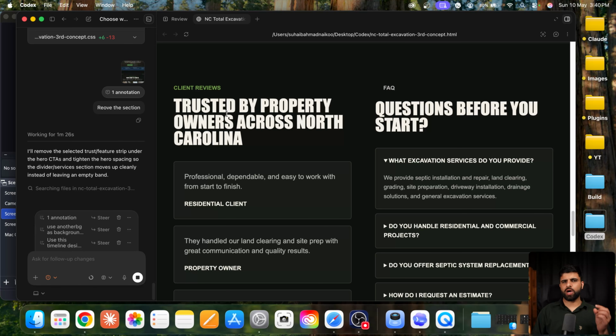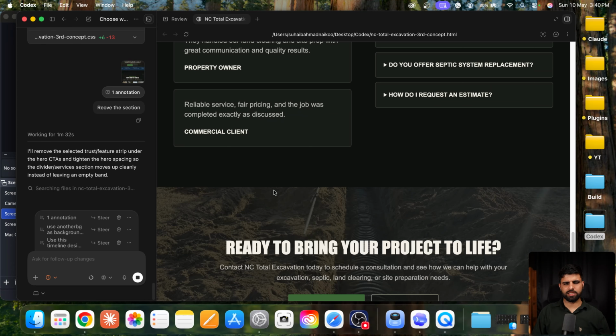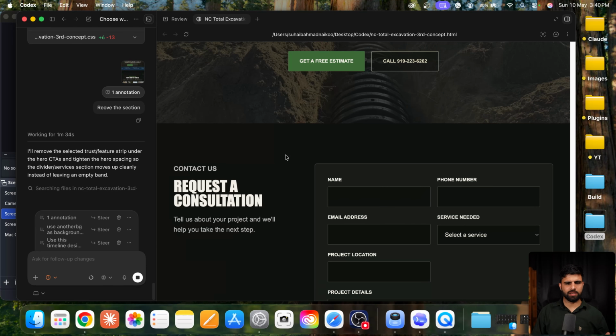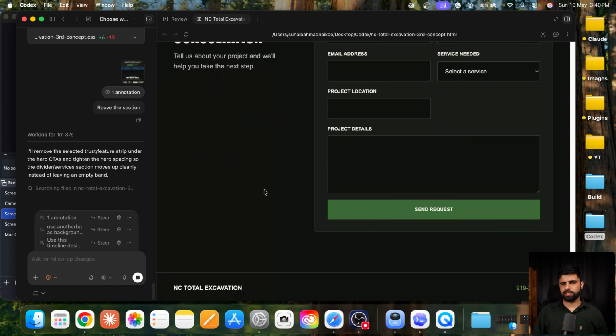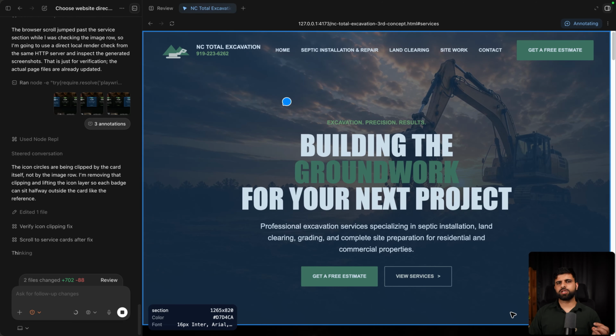For the client review, I also have one design from 21st.dev. It is simpler, and the FAQ will be in its own section, and the last CTA plus this request a consultation can remain the same. The things are coming along well.